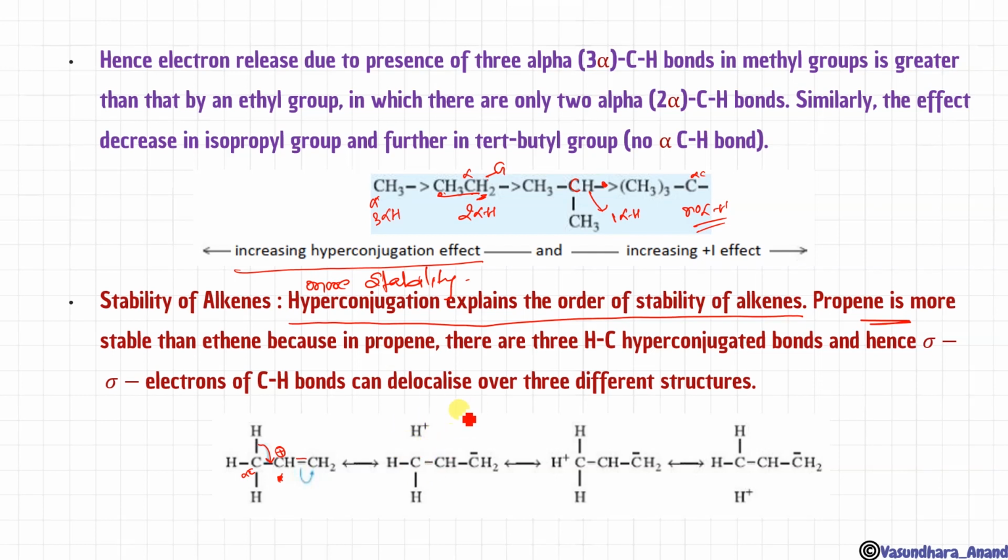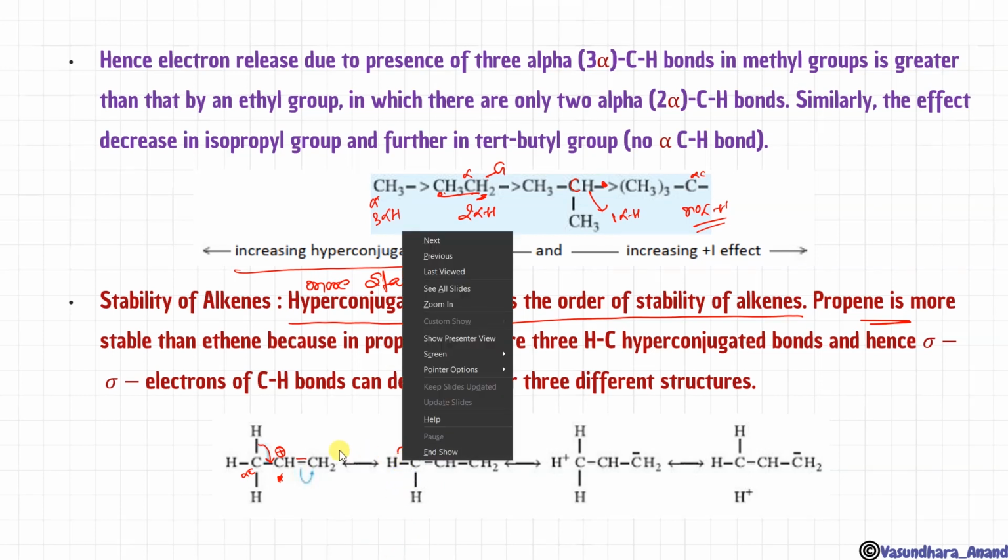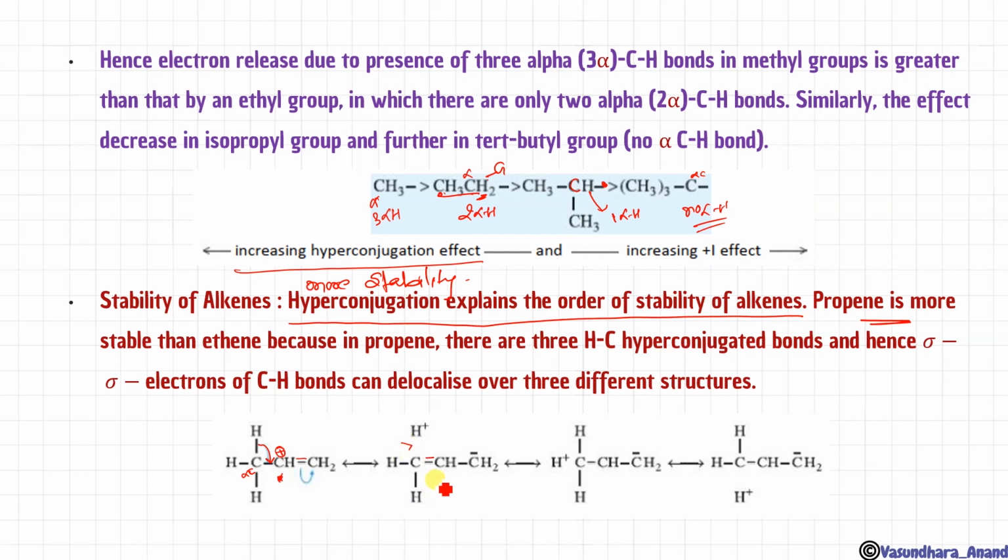In the next case, what will happen? This one is done, double bond over here. Yes. Next case, what will happen? This bond will shift to overcome this deficiency. So what next? Now the H plus will be there.